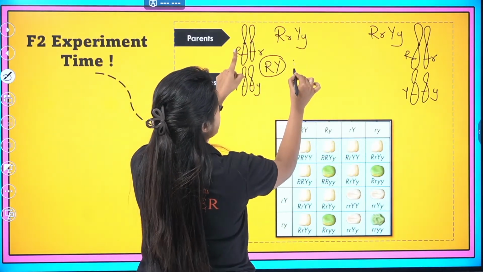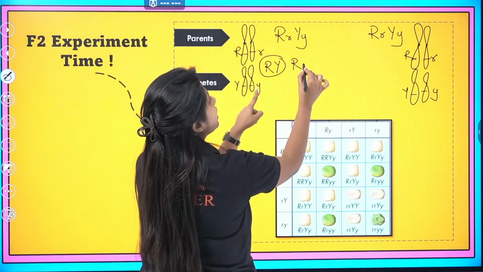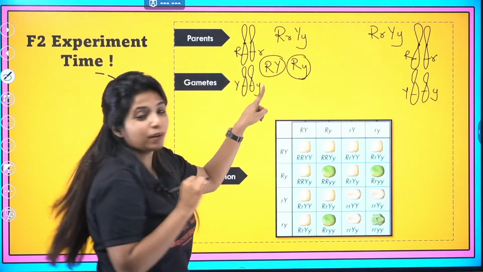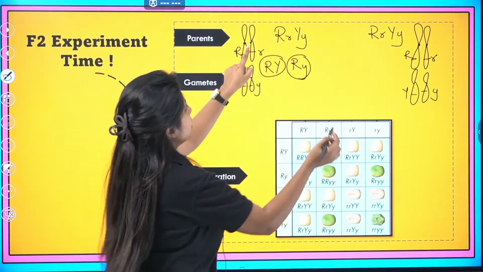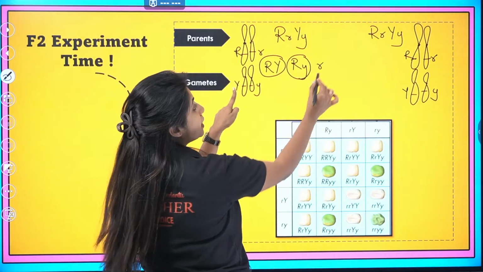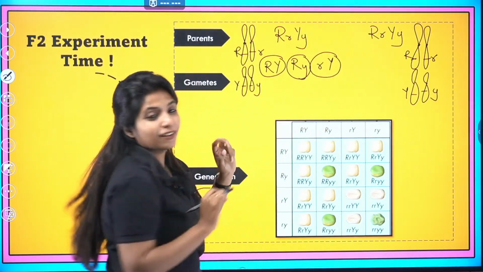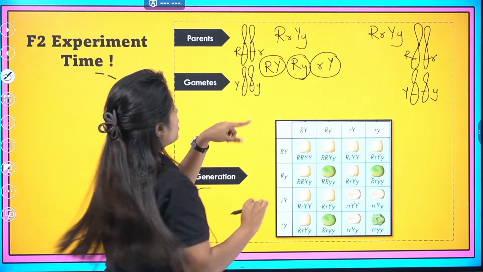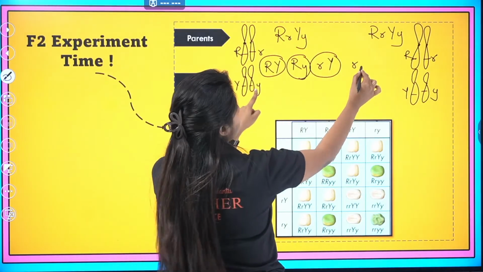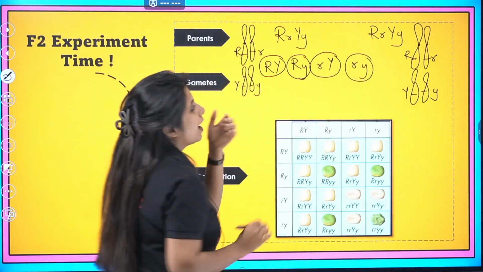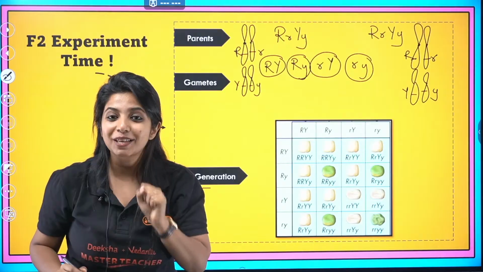Suppose from here capital R came and from here small y came this time. This is the second type of gamete that we are forming. Next type: from here small r came, from here capital Y came. Third type of gamete, right? Now one more is there. From here small r came and from here small y came. 4 different types of gametes we have formed.